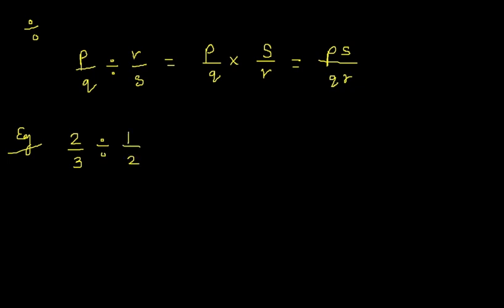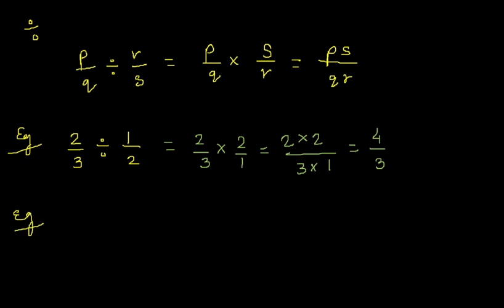So I can write it as 2 by 3 multiplied by 2 by 1, as in our form, we have to take the reciprocal of the second term. So it is 2 multiplied by 2 upon 3 multiplied by 1, which results in 4 by 3.